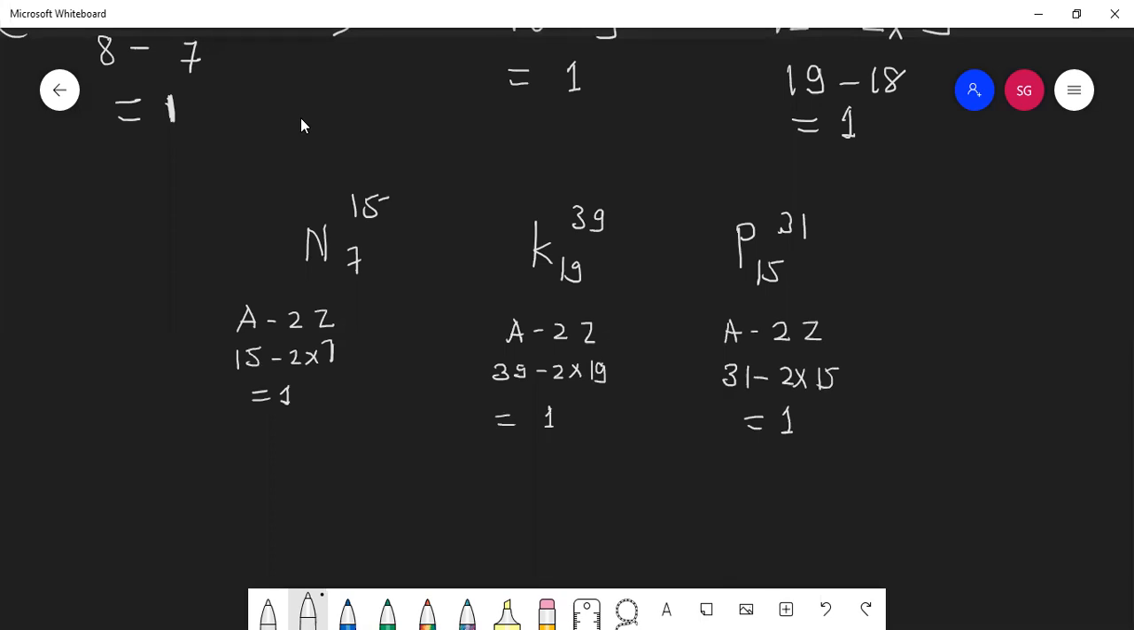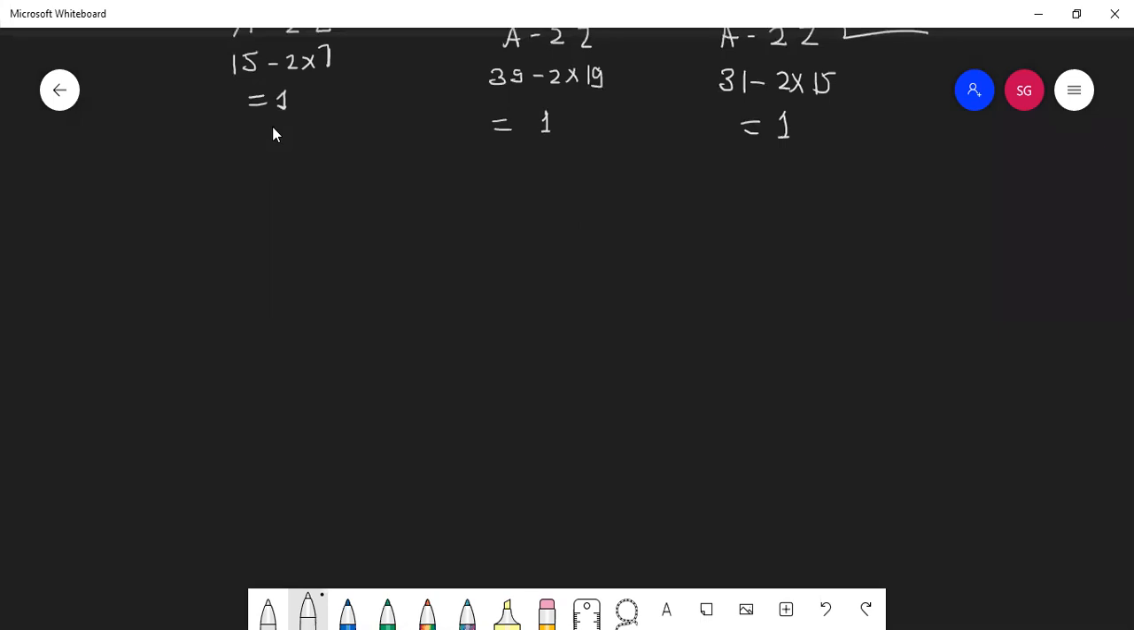Okay, but students, if anyone asks you what are isodiaphers, you should say the difference between number of neutrons and protons is the same. This shortcut formula I have told you, but you need to say number of neutrons and protons difference is same. Okay, few more examples you solve.